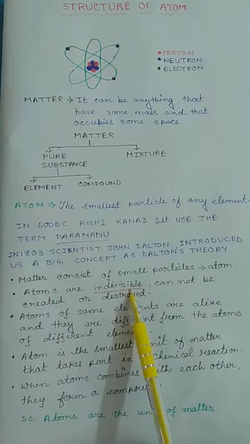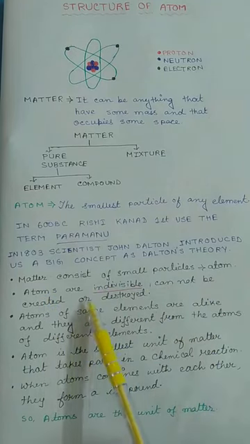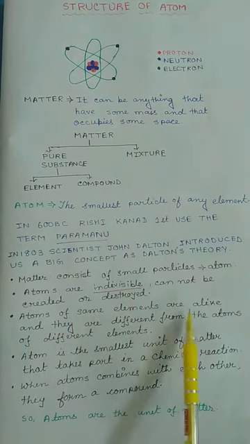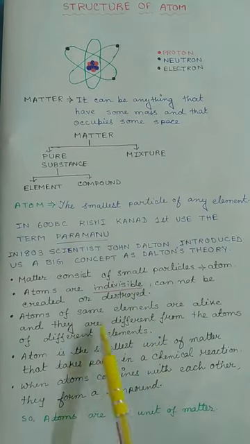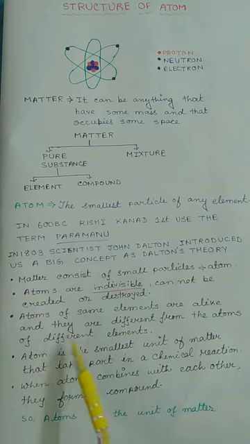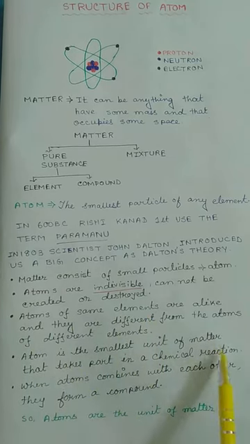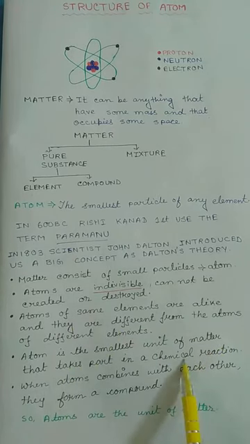Atoms are indivisible, they cannot be created or destroyed. Atoms of the same element are alike, and they are different from the atoms of a different element. The atom is the smallest unit of matter that takes part in a chemical reaction. And when atoms combine with each other, they form a compound.